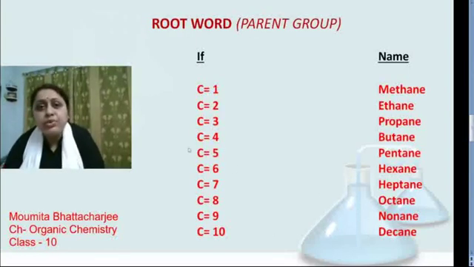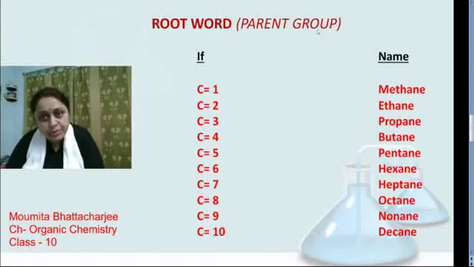Now what are the root words? Root words are the parent group. They are named depending on the number of carbon atoms. Where the number of carbon atoms is 1, C1, it is methane. C2, ethane. For C3, propane. For C4, butane. For C5, pentane. For C6, hexane. For C7, heptane. For C8, octane. For C9, nonane. For C10, decane, and so on.